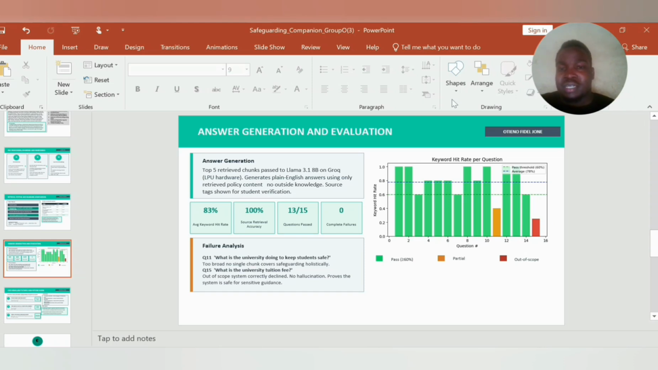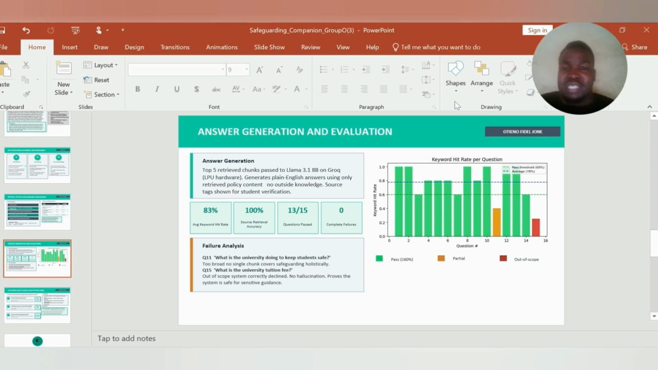Once the retrieval system finds the most relevant chunks, the top 5 of those chunks are passed through the large language model called Llama 3.1 8B, which is running on Groq. Groq uses specialized hardware called the LPU to generate answers in under 1 second, even though it generates plain English mostly.